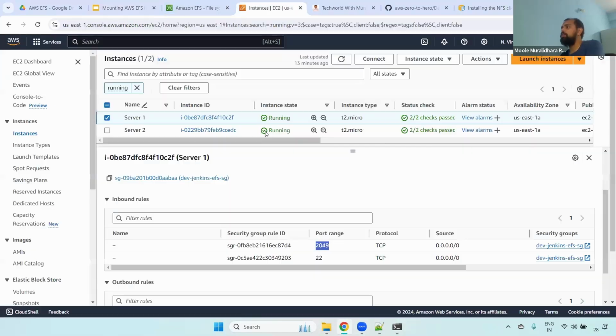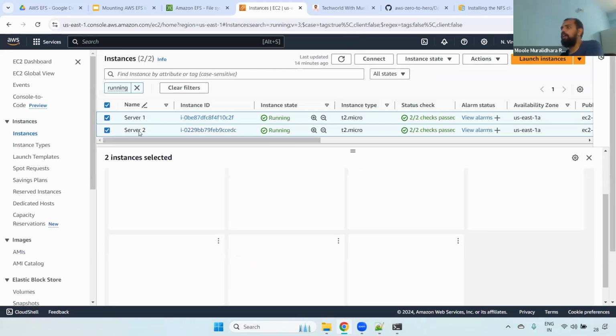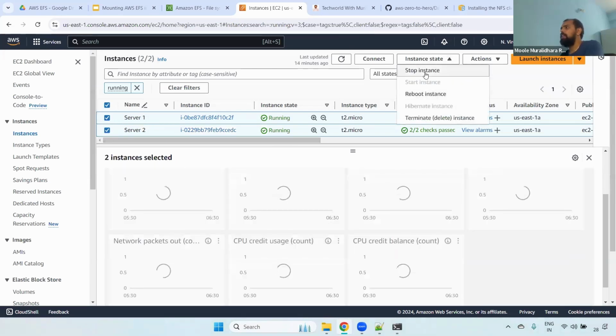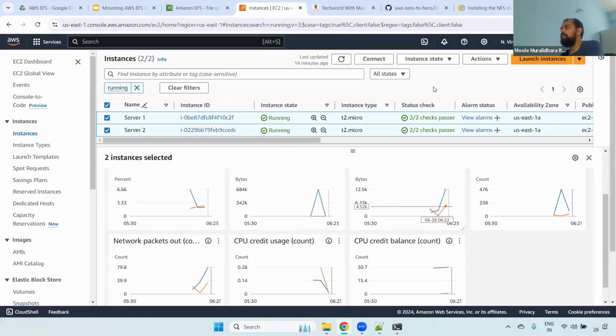Even if you delete the EC2 instances, you won't lose any data, because whatever data we added, for example the Murli file and some other files, everything will be stored in EFS only. Now what I'm doing here, right? I'm deleting these two servers. We don't require them. Once you practice, please delete them. I'm deleting these two.